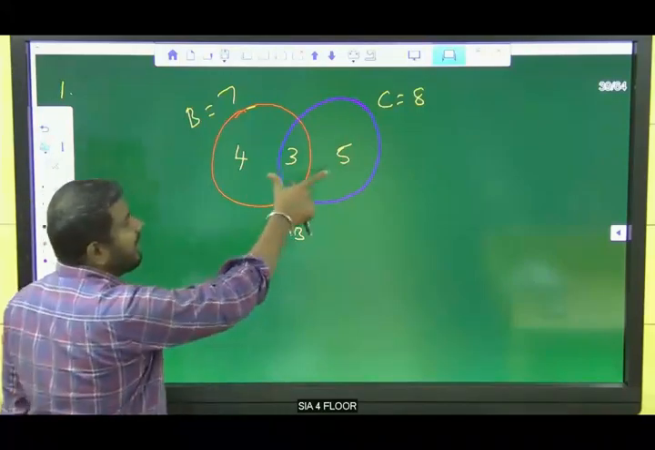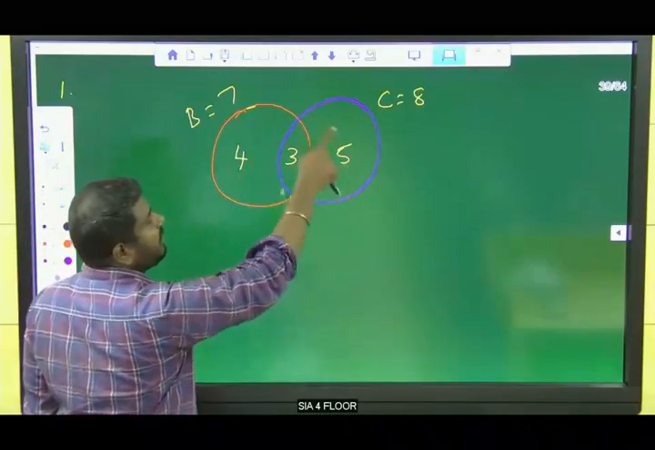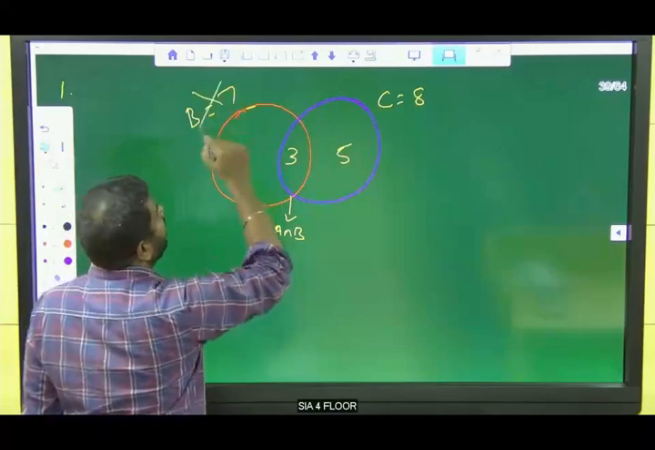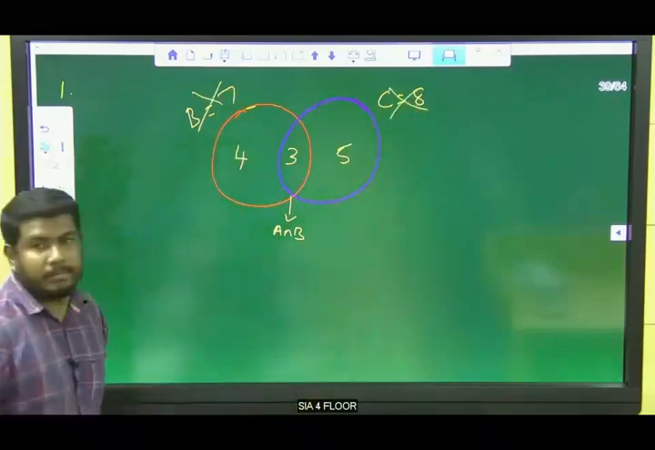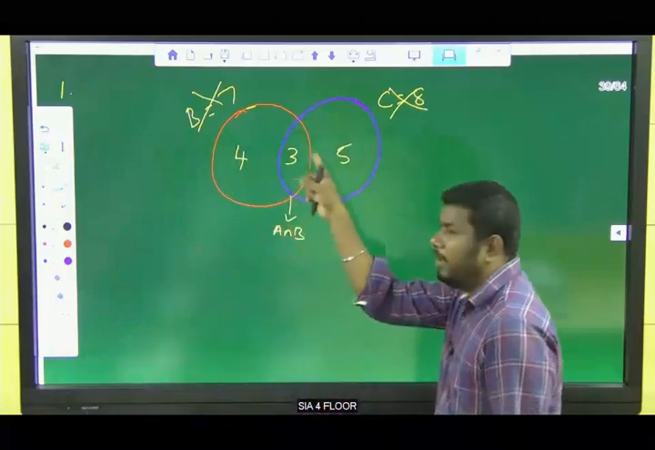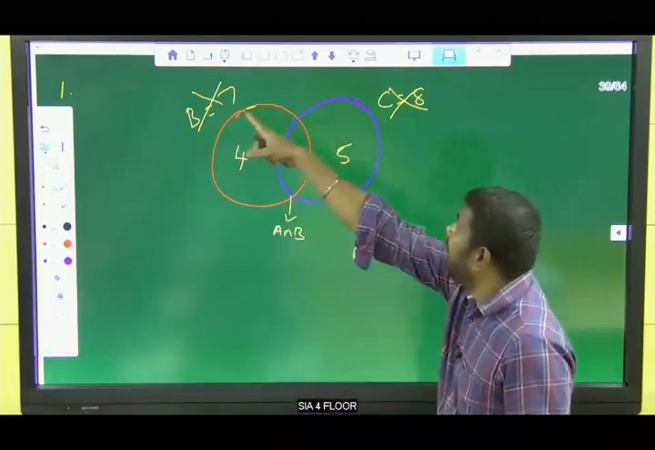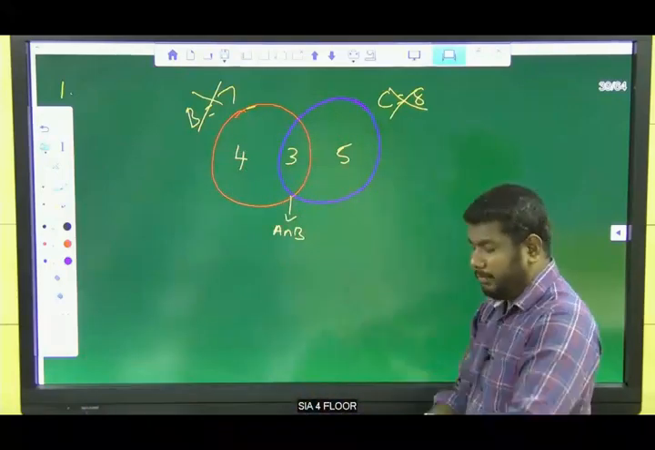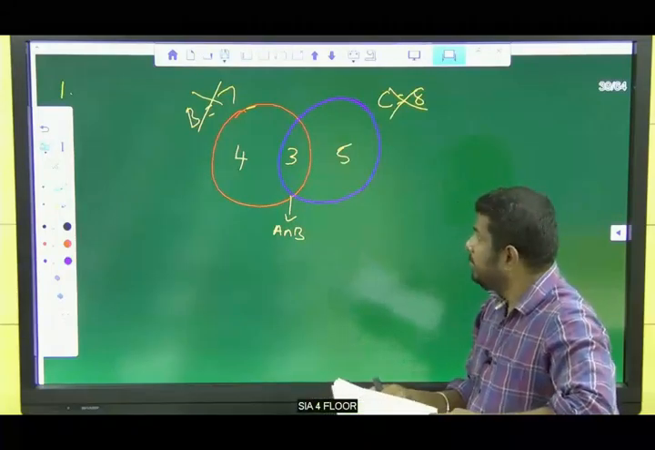Once we got the inner values, forget about the outer value. Is it clear now? Once we got the inner value, we should forget about the outer value. Clear? So now tell me the answer for the first one.